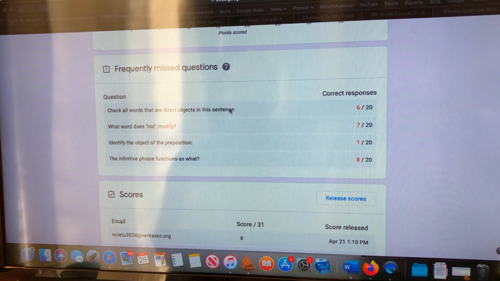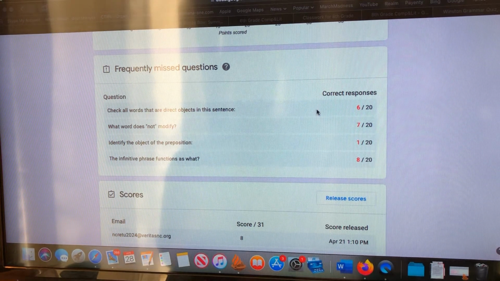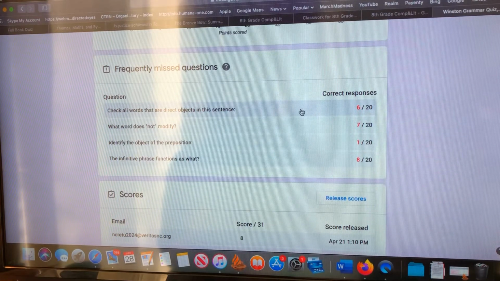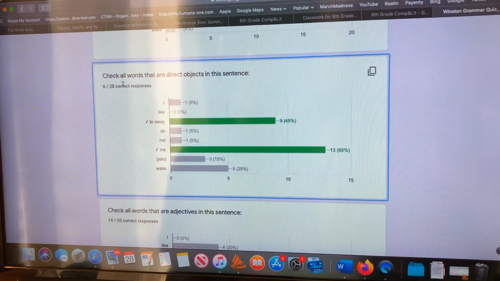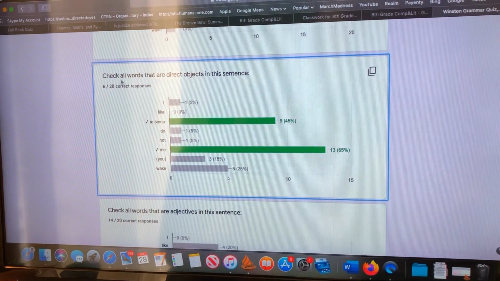First of all, check all the words that are direct objects in this sentence. It was the one we had a tough time on, so I can click on that and it will move us here. Notice what we have: I like to sleep. Do not wake me.